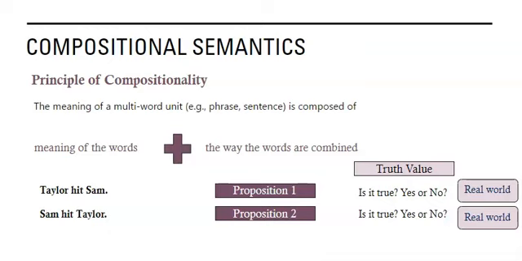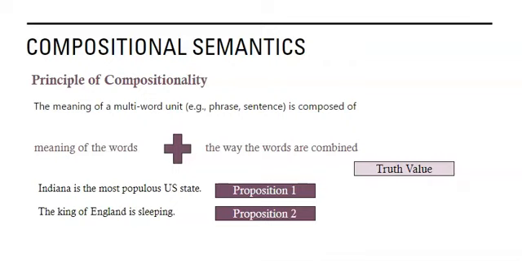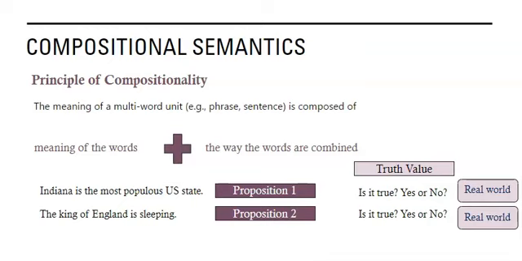Let's think more about propositions and truth values with two other sentences. Indiana is the most populous state. Proposition 1. Does that proposition have a truth value? Well, you might think, that's false, so it doesn't have a truth value. And the King of England is sleeping. Well, we don't know. How can we answer if it has a truth value? Well, just like the first pair of sentences, we can check the real world.